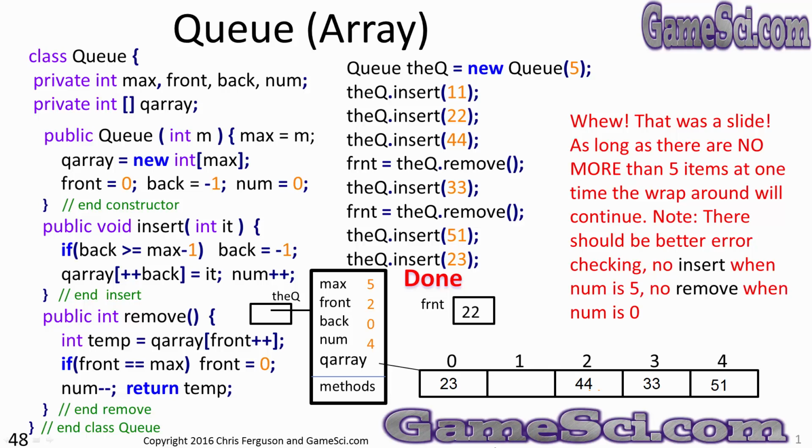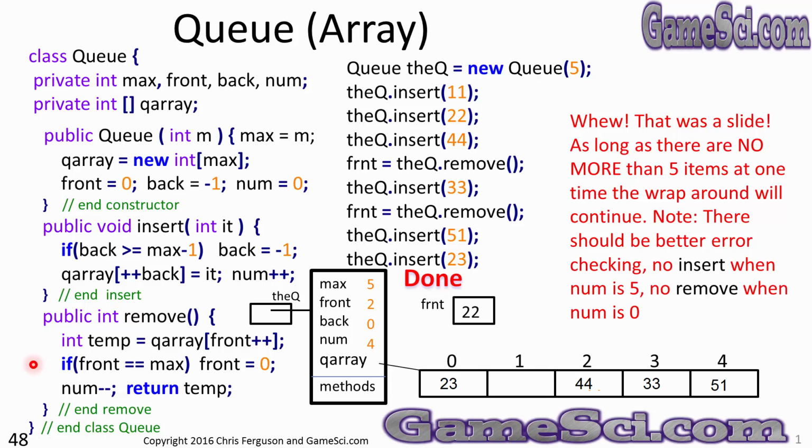As long as there are no more than 5 items at one time, the wraparound will continue. Note, there should have been better error checking in this code. I always feel guilty. We really should have some error checking in there. The insert method should check to see if num is 5 and not insert if num equals 5. The remove method should check to see if num is 0 and not remove if num is equal to 0. We need a couple of if statements over here to prevent over-inserting into an array. We need an if statement here to make sure that we don't try to remove an item that doesn't exist.